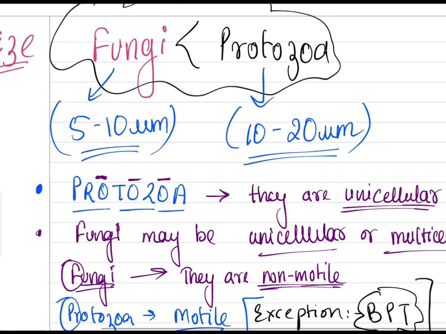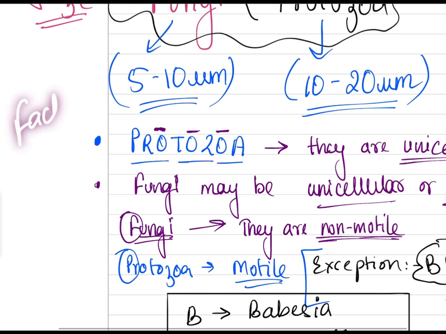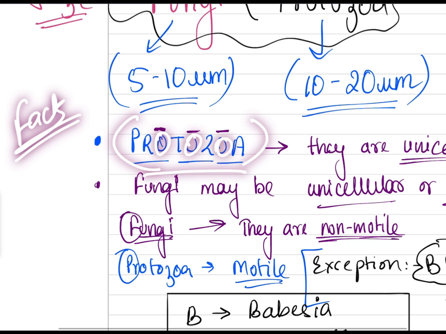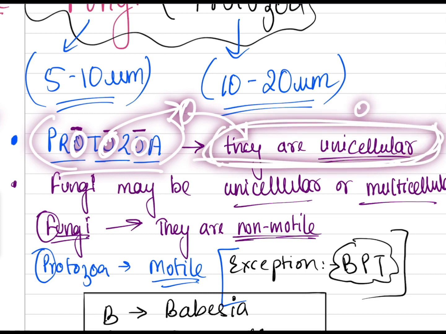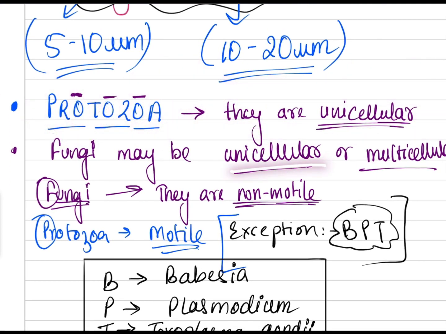Now here are some facts you can note. Protozoa, as you can see, has 3 O's in the spelling itself, so it can be signified as zeros and translated as unicellular. This is just a trick to remember. Protozoa are unicellular, as the name has 3 zeros. Fungi may be unicellular or multicellular; fungi can be both, but protozoa only unicellular. And the unicellular fungus is yeast.